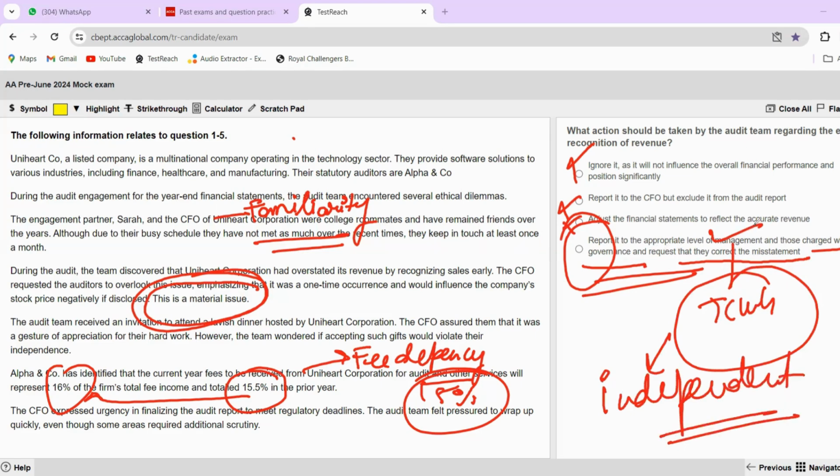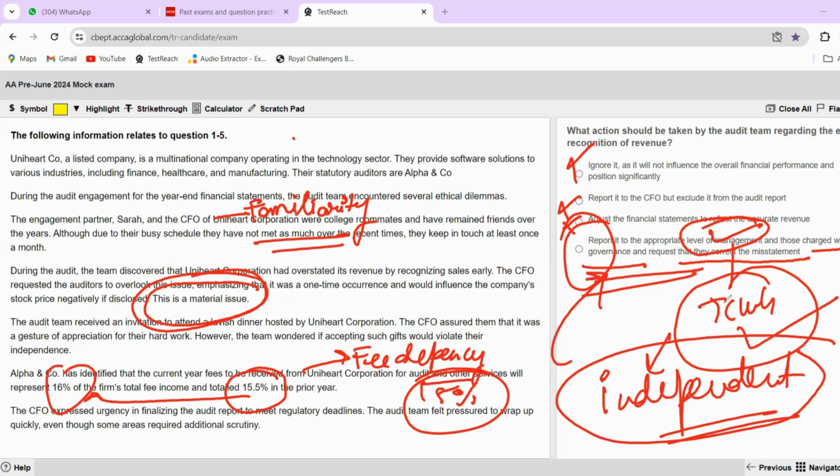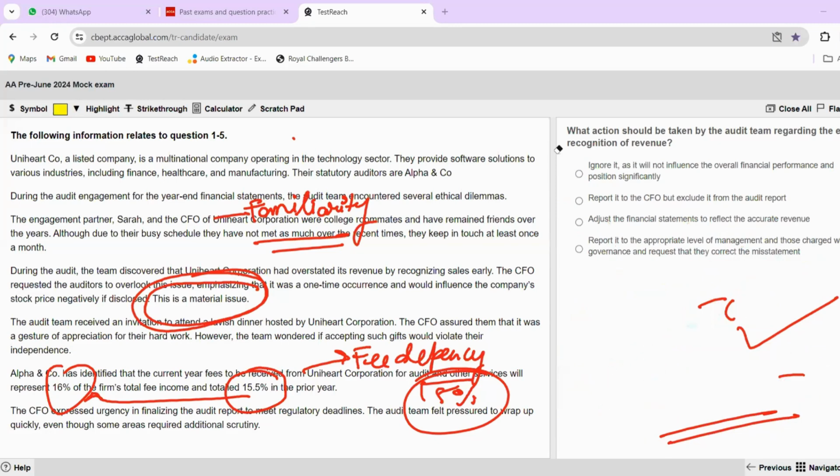Management is responsible for the day-to-day operations. However, the TCWG is not responsible. So that is the reason they will be independent, and they will be more inclined towards correcting the mistake that there has been in the financial statements. So this is the correct answer, which is your D part: reported to the appropriate level of management and those charged with governance, and request that they correct the misstatement.